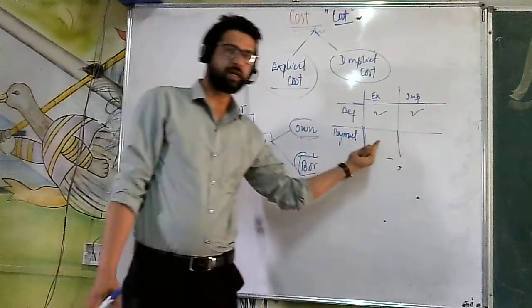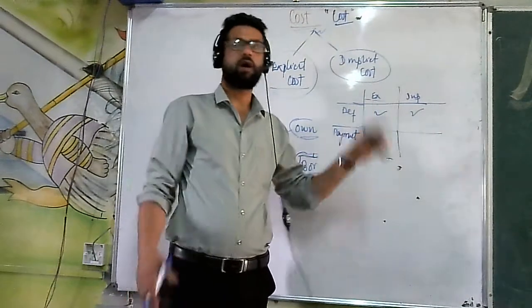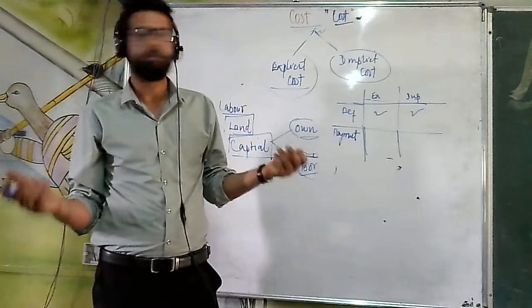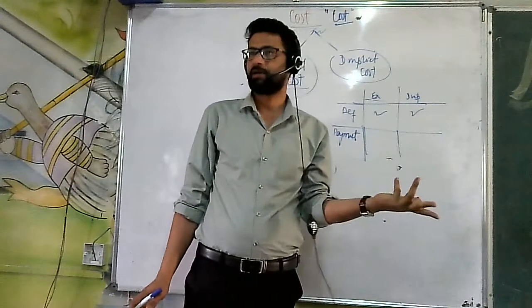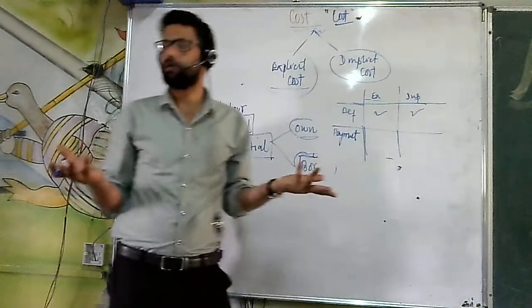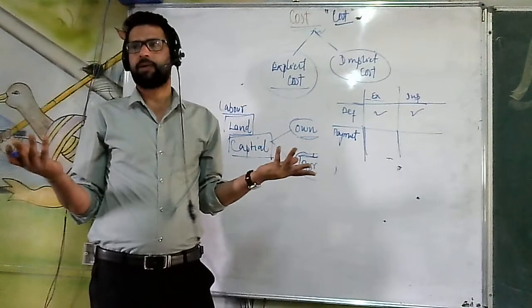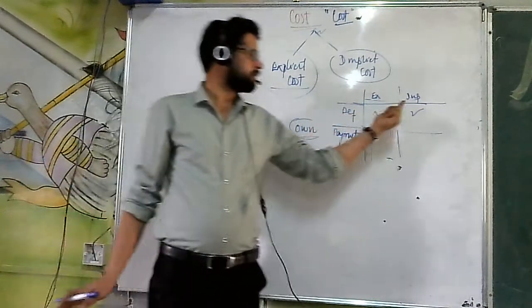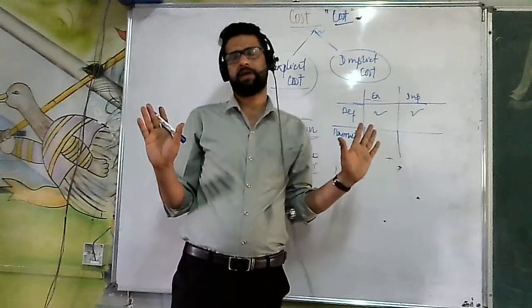When we hire the factor of production, we have to make him payment. That means under explicit cost, actual payment is being made, while under implicit cost, there is no payment being made, because the owner has his own factors of production. To whom is he going to pay? That's why it is said that in implicit cost, there is no payment being made.